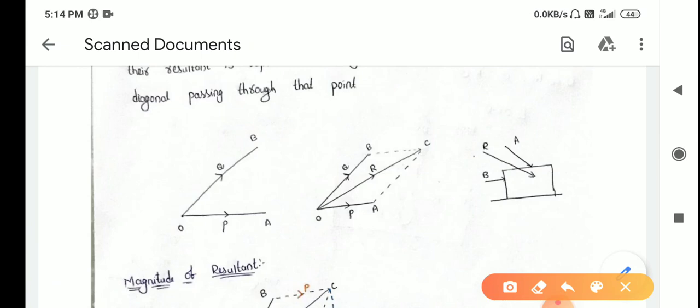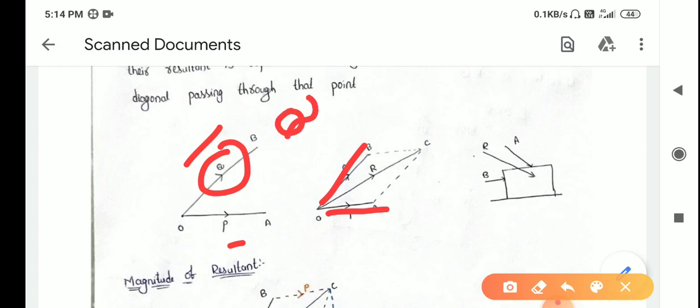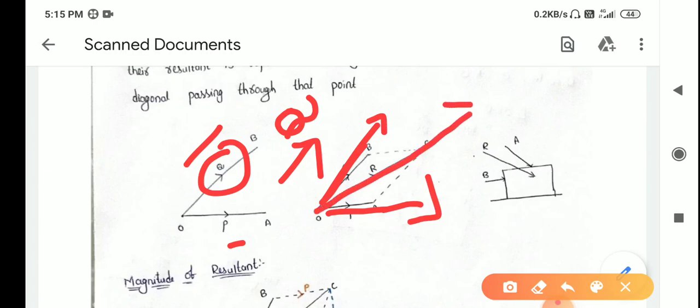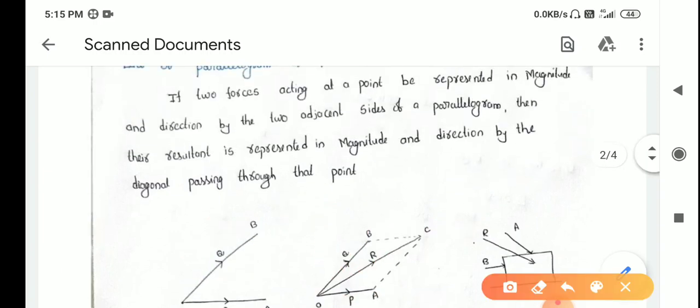definition. If a force P is acting and if a force Q is acting, if you take these two forces as the sides of a parallelogram, in magnitude and direction, force is a vector quantity. If I consider Q as a force, it has both magnitude Q and this direction. So if you consider these two as the sides of a parallelogram, then the resultant of the force will be the diagonal of this parallelogram. Here you get a new term. What is that? Resultant. So what is meant by resultant?